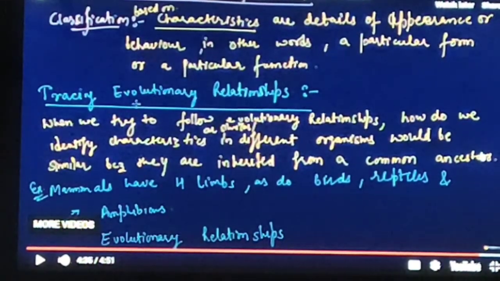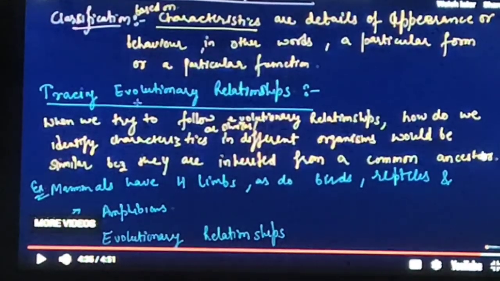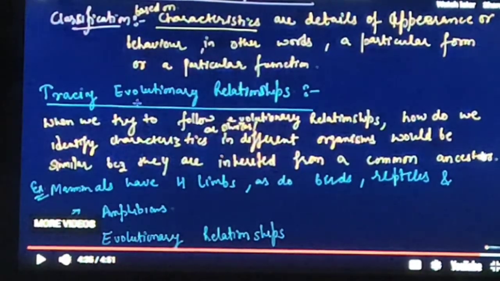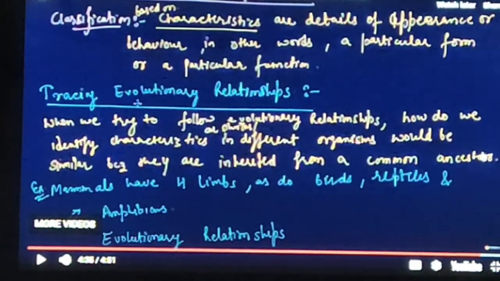Our next topic is evolution and classification. Now, what is classification? Classification is based on characteristics. What are characteristics? Characteristics are details of appearance or behavior. We can also say a particular form or particular function is known as a characteristic.